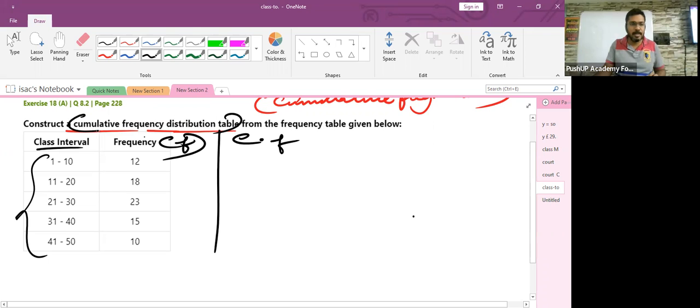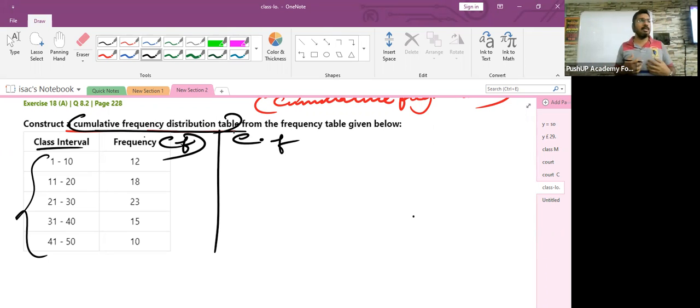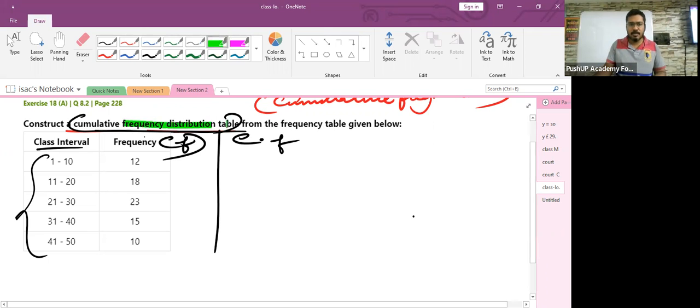When they ask you to prepare a cumulative frequency distribution table, you just need to add one more column, which is for cumulative frequency. You must be having a question in your mind. Why, sir, only one more extra column? Children, did you notice this? Frequency distribution table, FDT, is something which we have been dealing with all this while throughout the session.